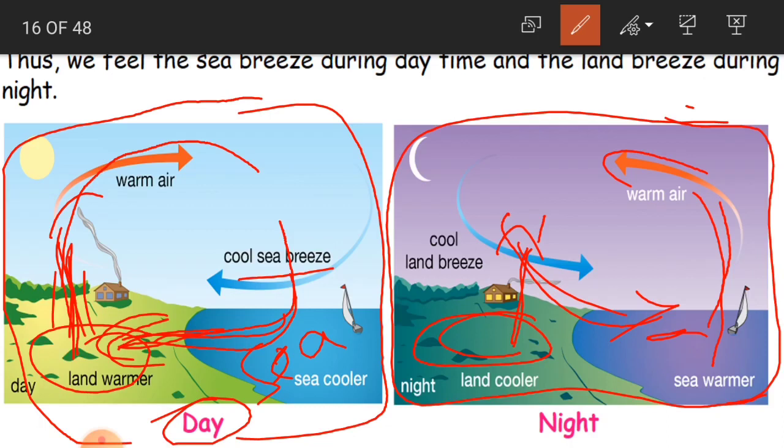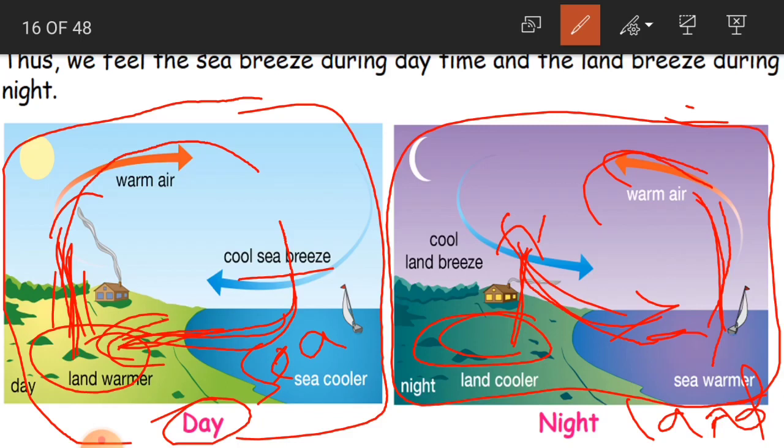And the wind that blows from the land towards the sea at night is called land breeze. What do you call this, children? We call it land breeze. If you see, these are completely opposite. In the day, land gets heated up. In the night, land gets cooled, and the sea sends the warm air and it rises above. So this is how we define sea breeze and land breeze.